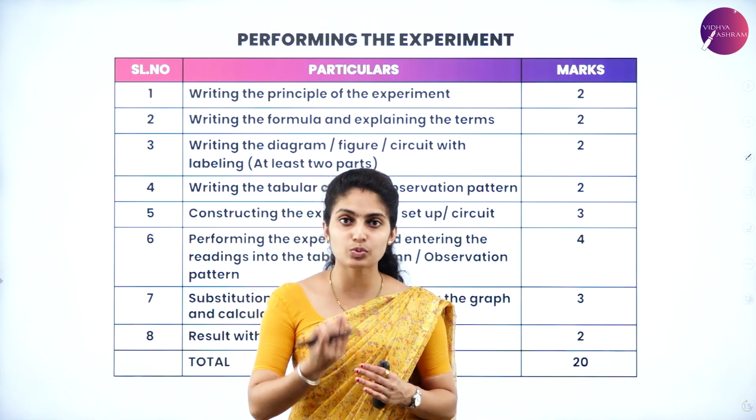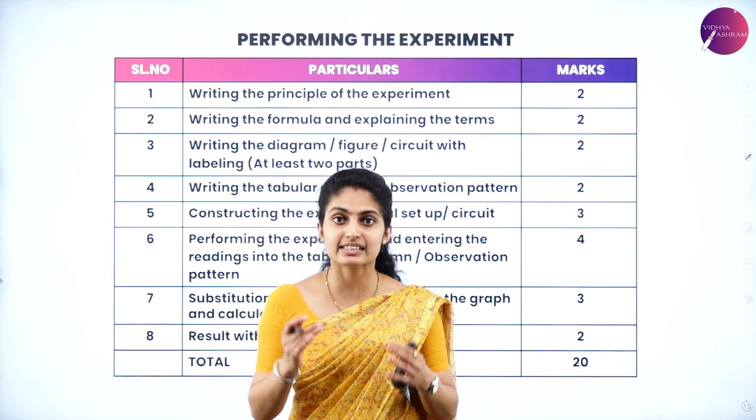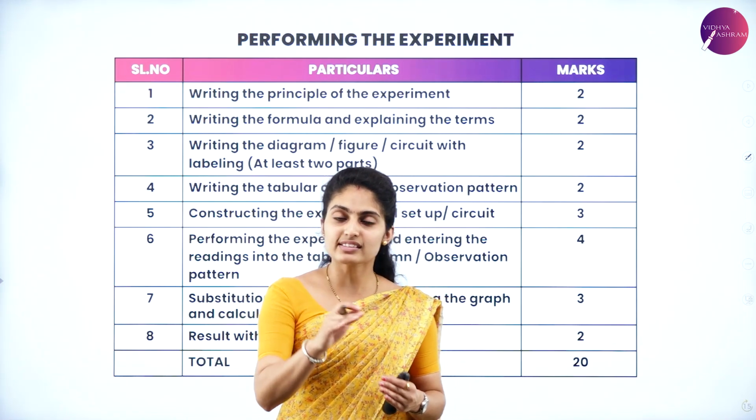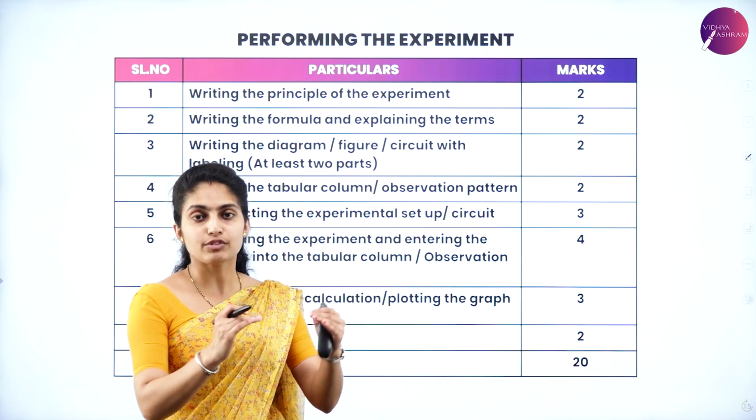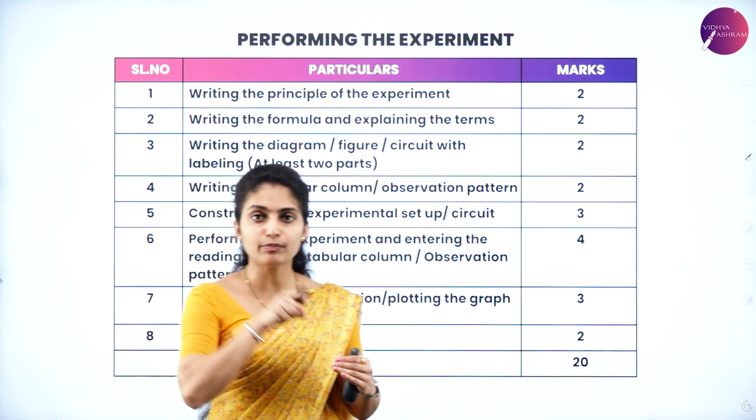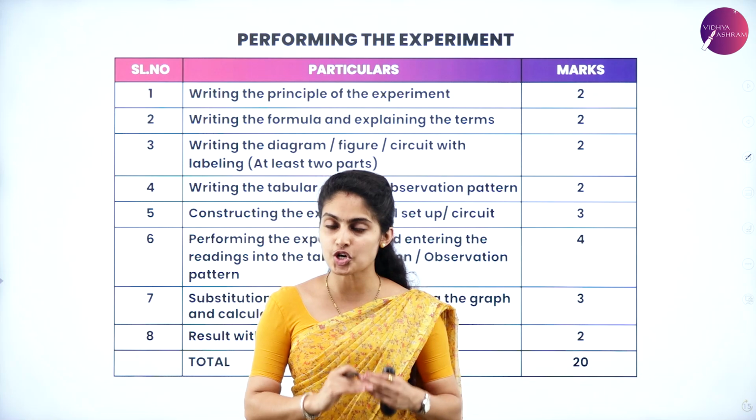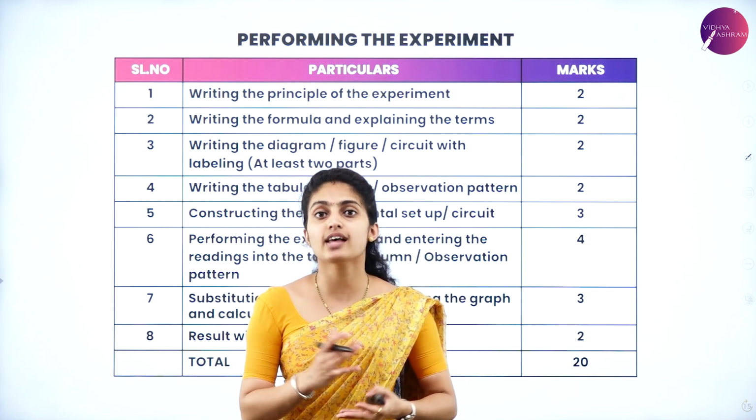So these are the things which are there inside your manual. So we will have to see which are the components to be picked up from the manual and written in the examination, and how many marks each of the components carries.